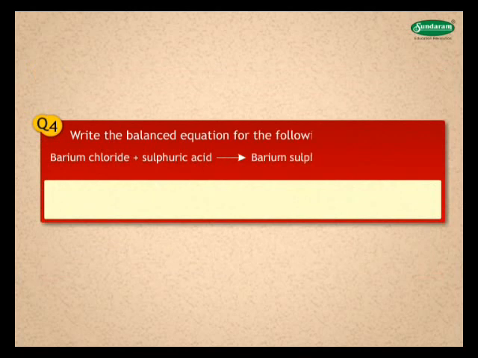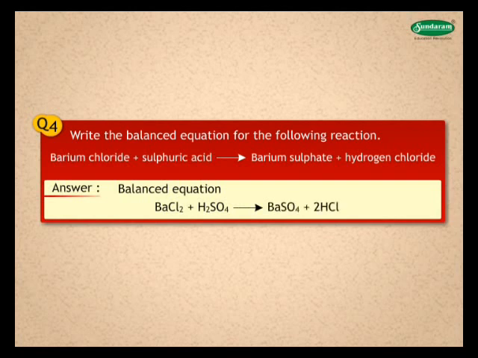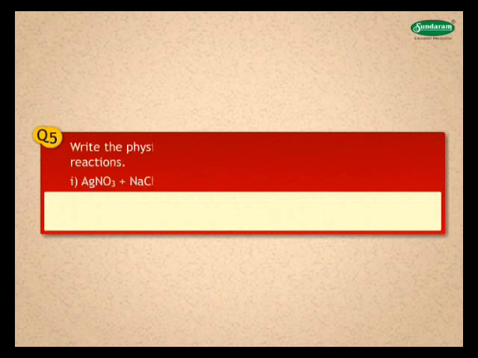4. Write the balanced equation for the following reaction. Barium chloride plus sulfuric acid gives barium sulfate plus hydrogen chloride. Answer. Balanced equation is as given. BaCl2 plus H2SO4 gives BaSO4 plus 2HCl. 5. Write the physical states of the reactants and products in the reactions.